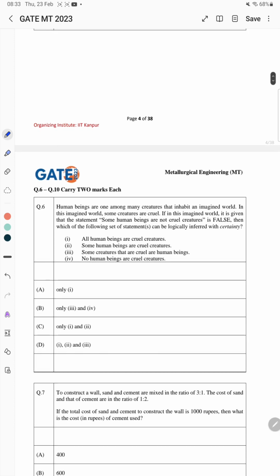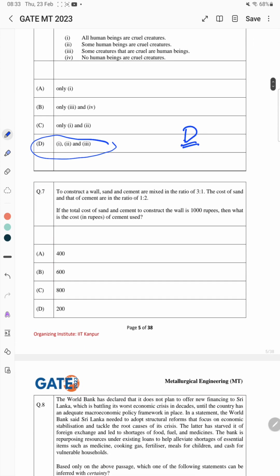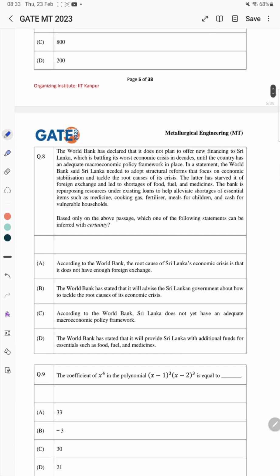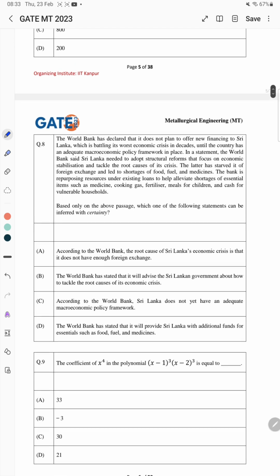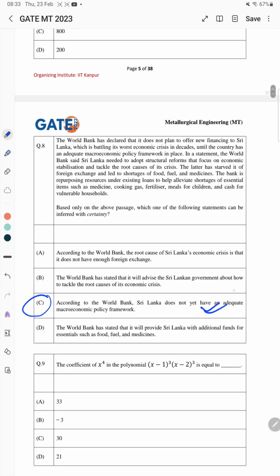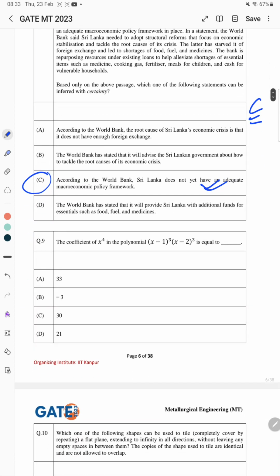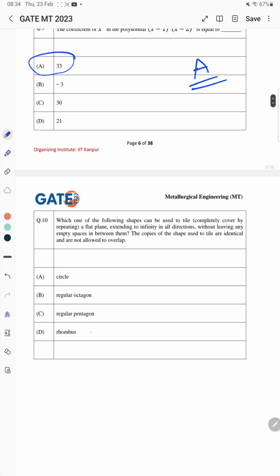For this sixth question the correct answer is D. For this seventh question the correct answer is A. For this eighth question the correct answer is C. This ninth question, the correct answer is A. For this 10th question the correct answer is rhombus, D.